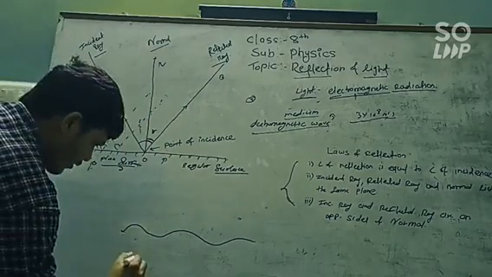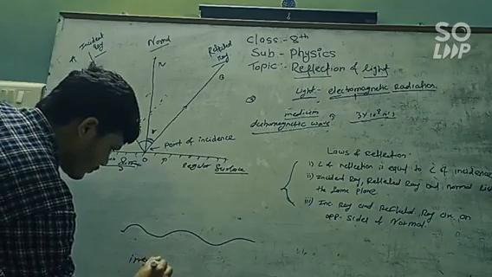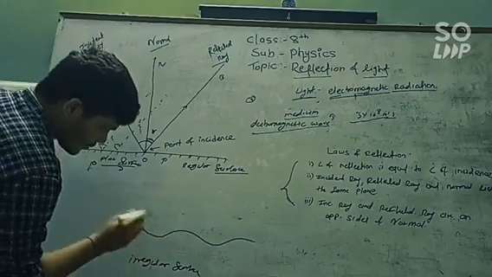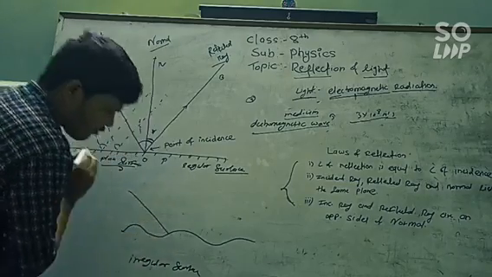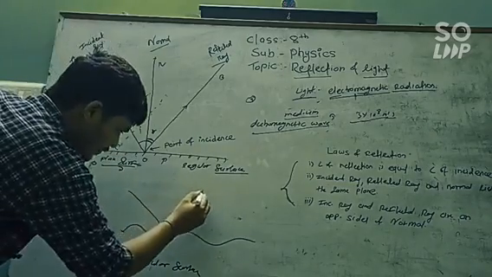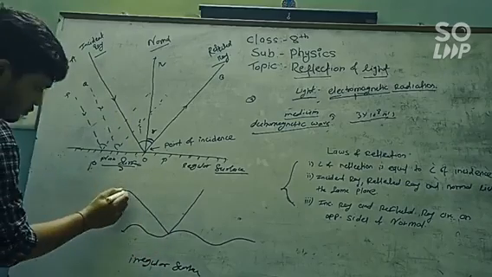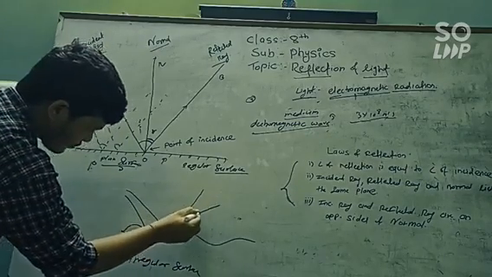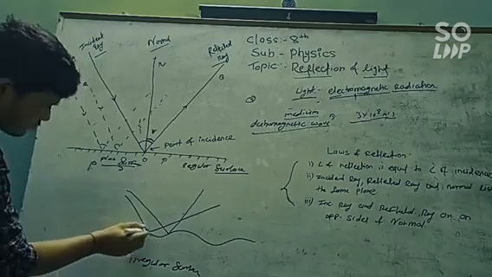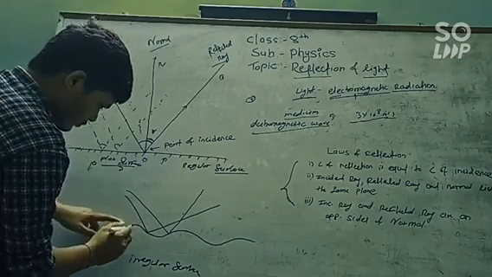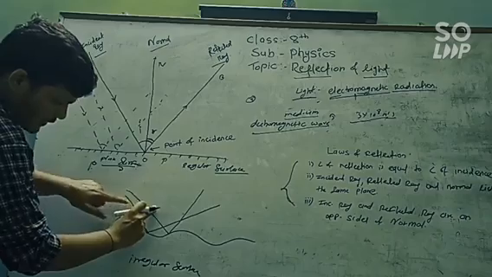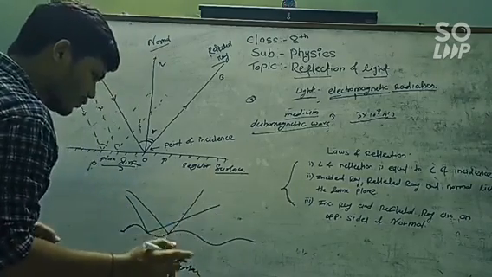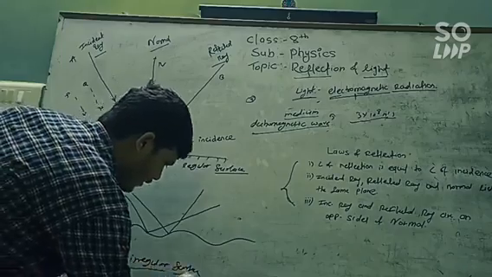But in the case of the irregular surface, when the rays fall on the irregular surface, they get reflected, and the reflected rays are not parallel to the incident rays. These two incident rays are not parallel to each other, and these two reflected rays also are not parallel to each other. This happens in the case of the irregular surface.